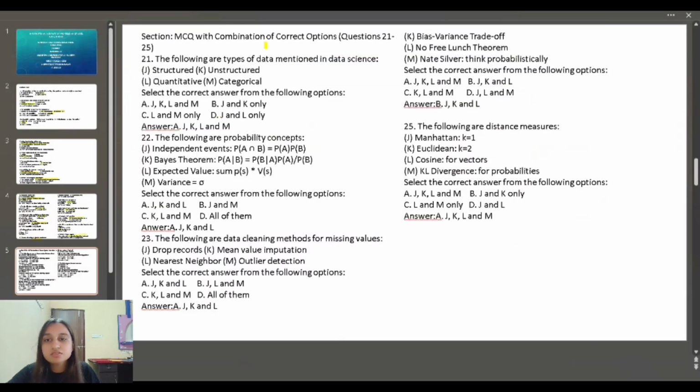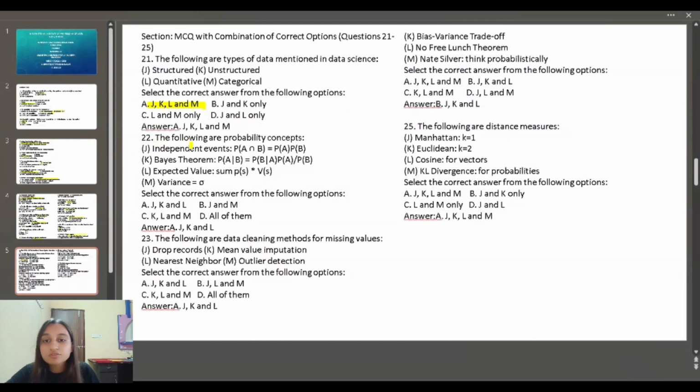Next section is MCQ with combination of correct options. First question: the following are types of data mentioned in data science. Here J is structured, K is unstructured, L is quantitative and M is categorical. These all are types of data mentioned in data science. So option A: J, K, L and M.